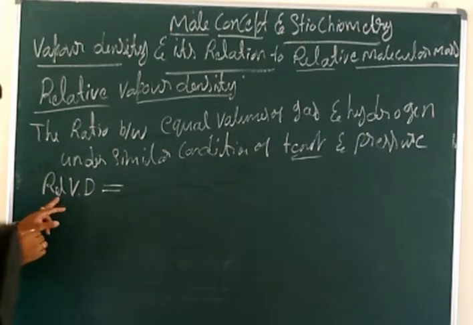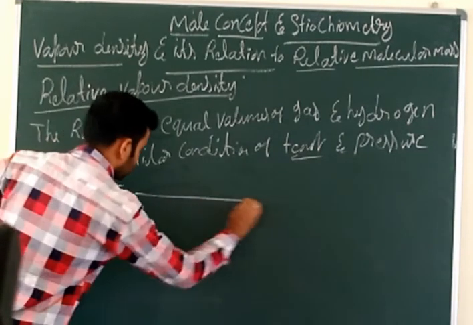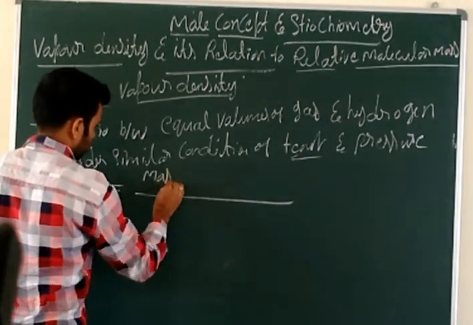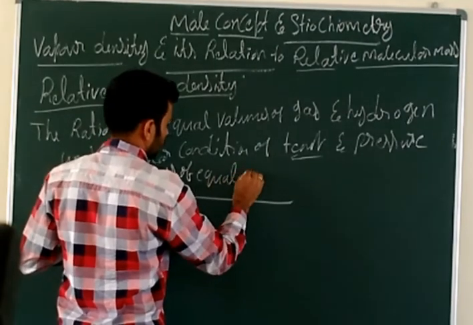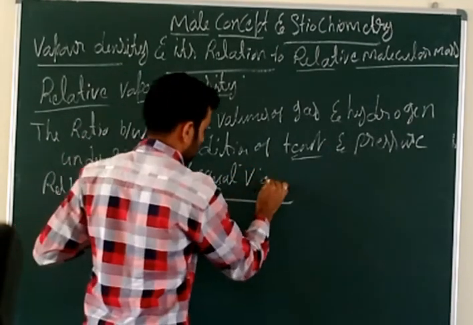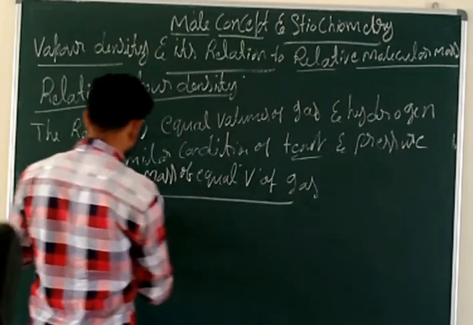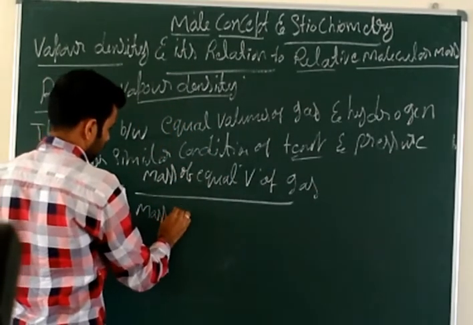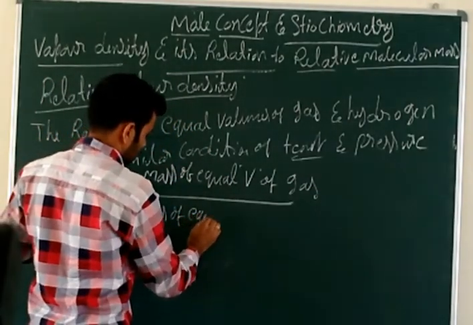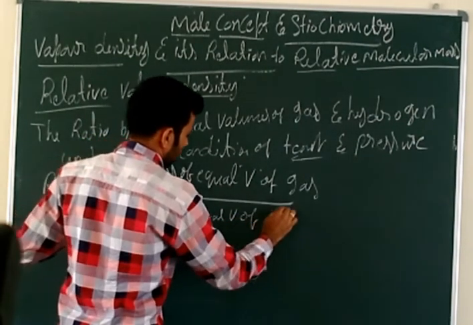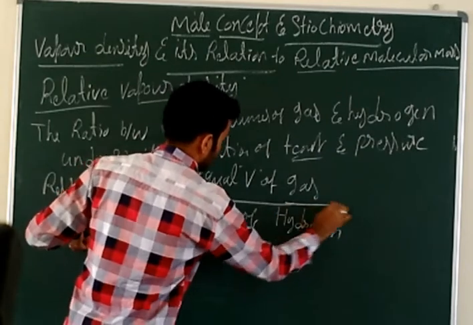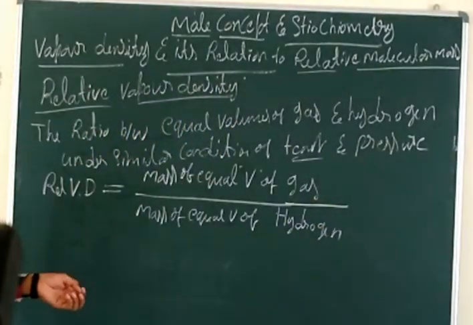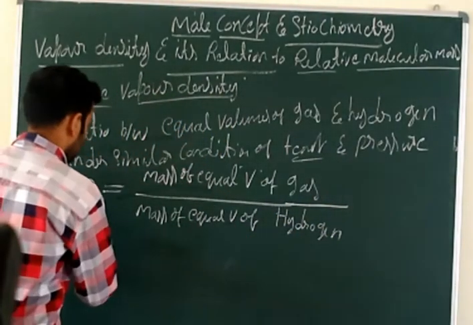Relative vapor density, V.D., is equal to the mass of an equal volume of gas divided by the mass of an equal volume of hydrogen. So this is the ratio. So we have to derive the equation. Mass of equal volume of gas.